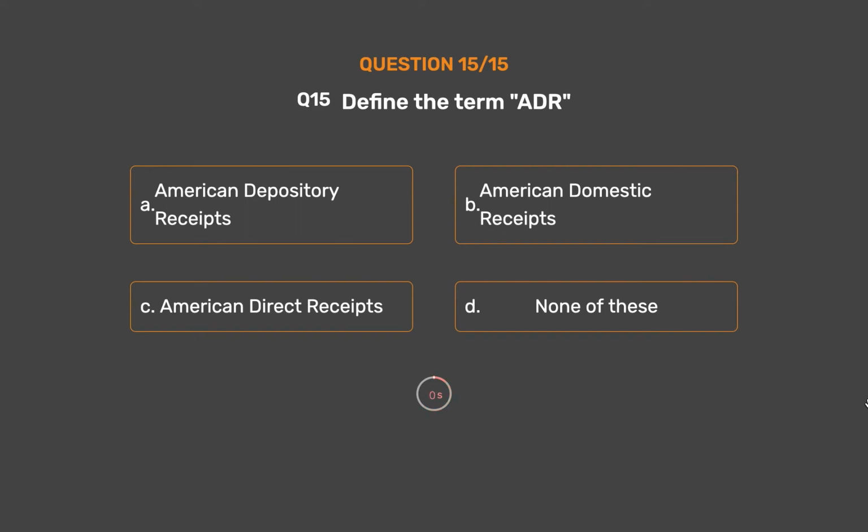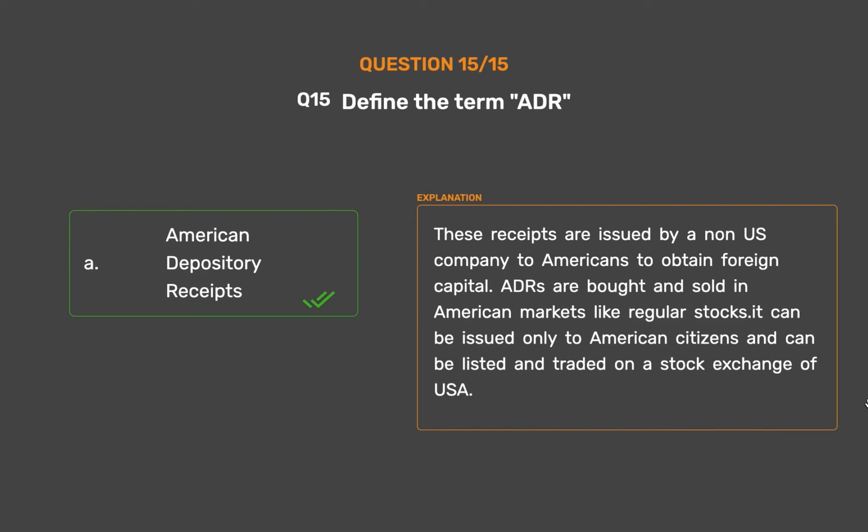The correct answer is option A, American Depository Receipts. These receipts are issued by a non-US company to Americans to obtain foreign capital. ADRs are bought and sold in American markets like regular stocks. It can be issued only to American citizens and can be listed and traded on a stock exchange of USA.